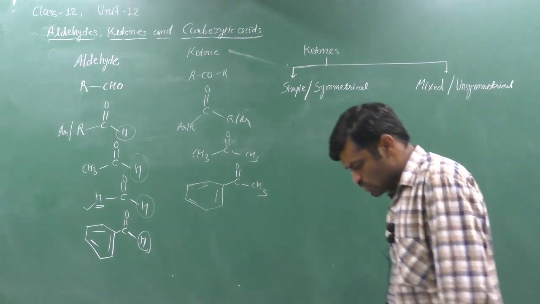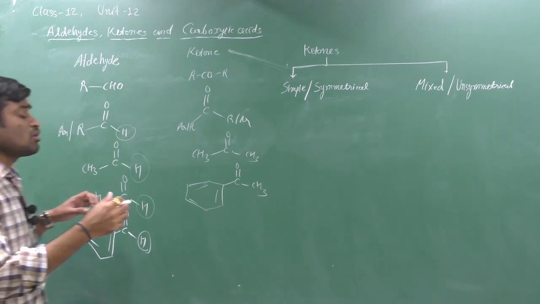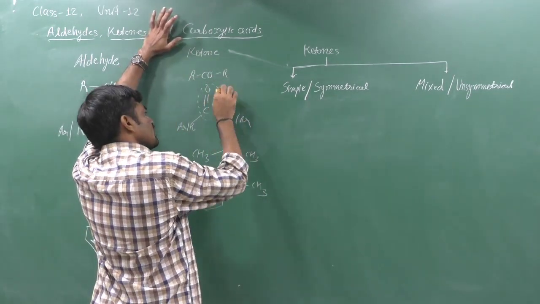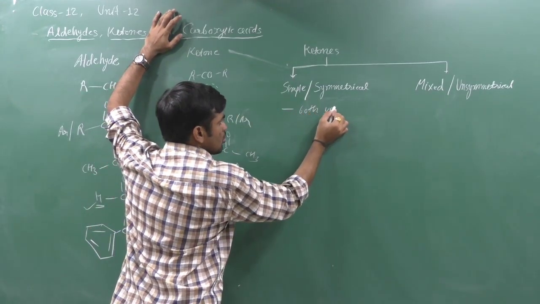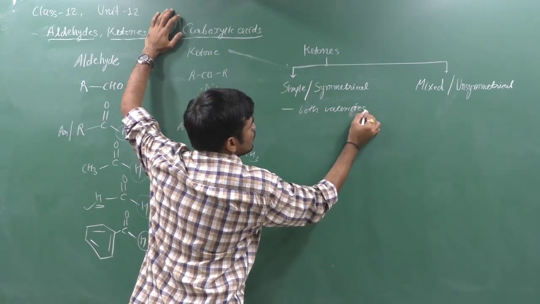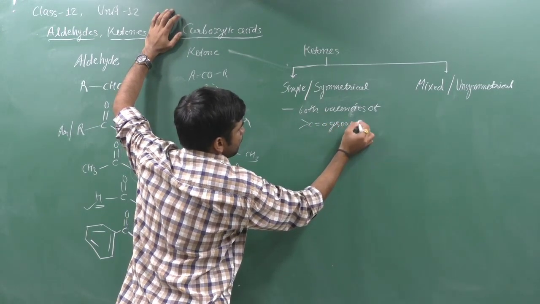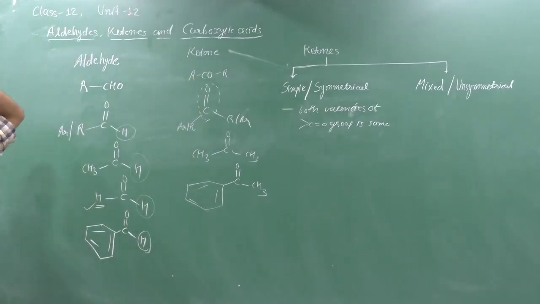If you think about simple or symmetrical ketone, the both sides of the C double bond O group are the same. Both valencies of the carbonyl group are the same. Then it is simple ketone or symmetrical ketone.